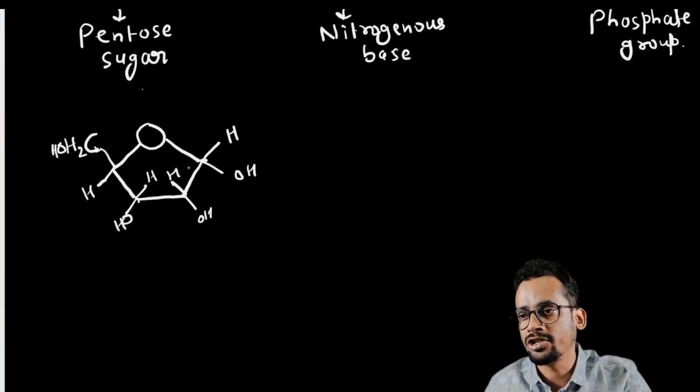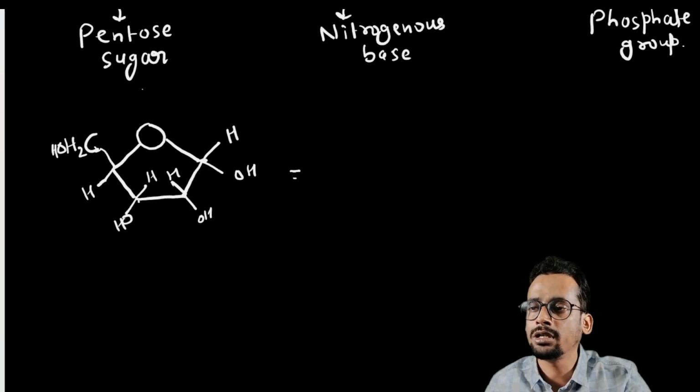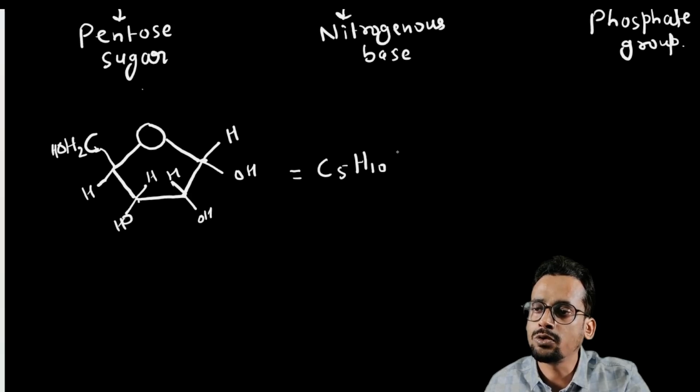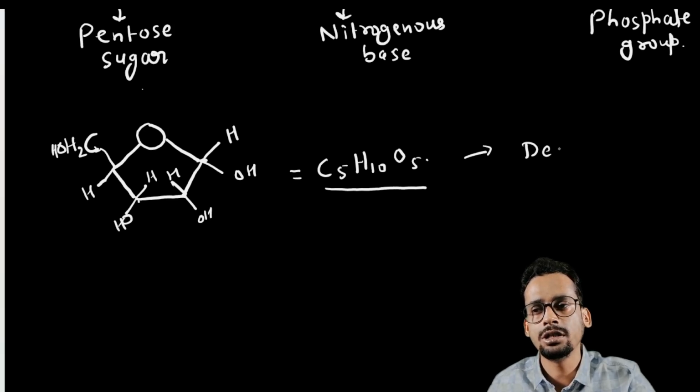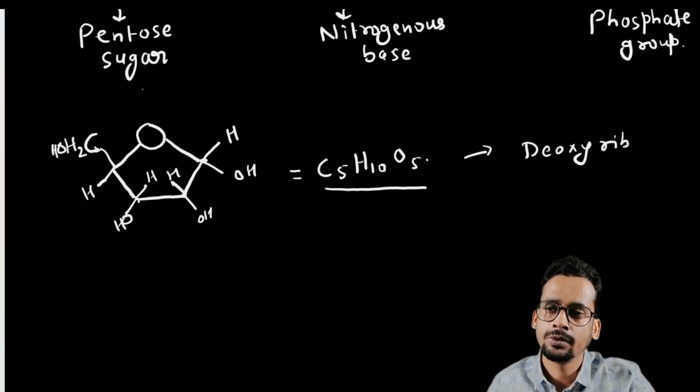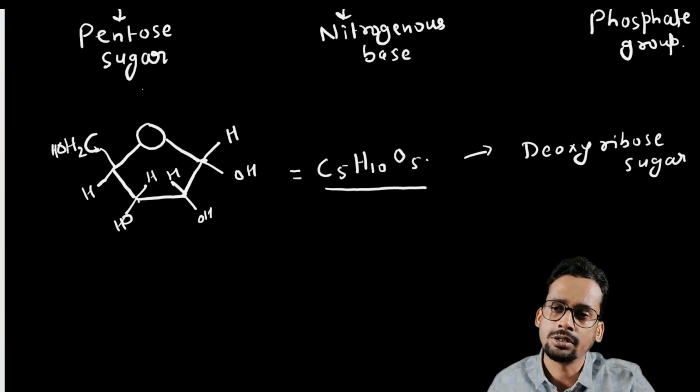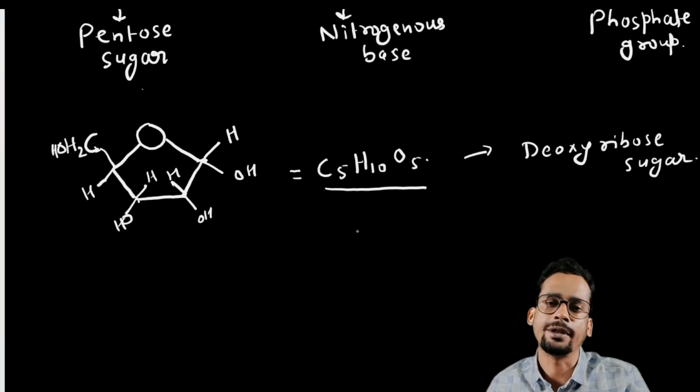And here H. How many carbons can you see here? You can count 1, 2, 3, 4, 5. 5 carbons. You can count 10 hydrogens, and you can count 5 oxygens. So this is the formula of what? Deoxyribose sugar. So this is deoxyribose sugar.